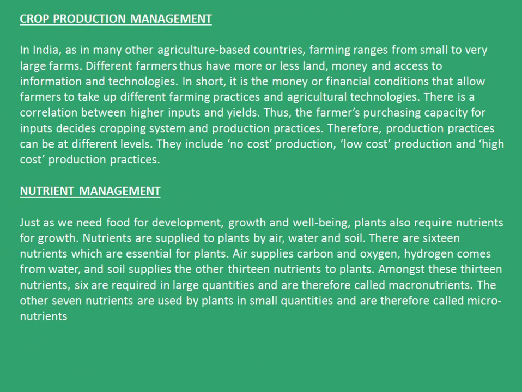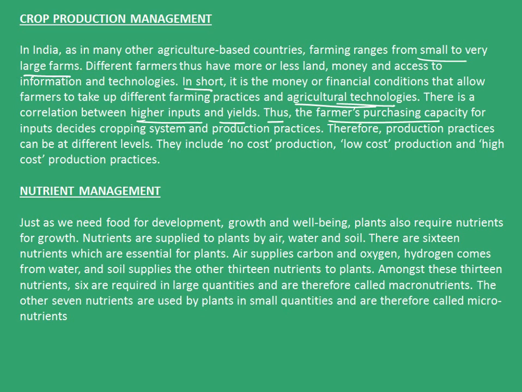The next topic that comes is the crop production management. In India, as in many other agriculture-based countries, farming ranges from small to very large farms. Different farmers thus have more or less land, money, and access to information and technologies. In short, it is the money or financial conditions that allow farmers to take up different farming practices and agricultural technologies. There is a correlation between higher inputs and yields.